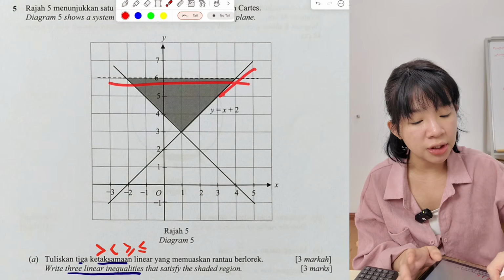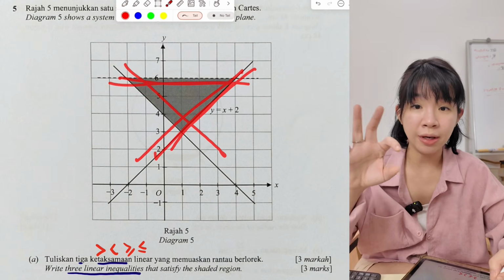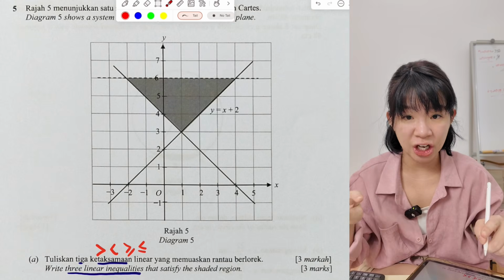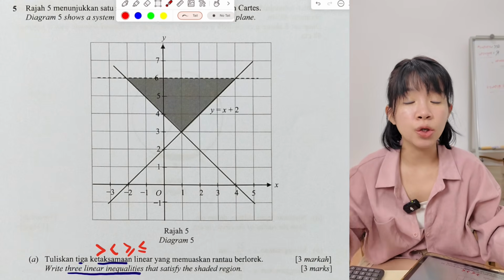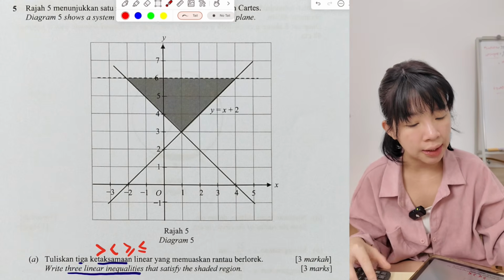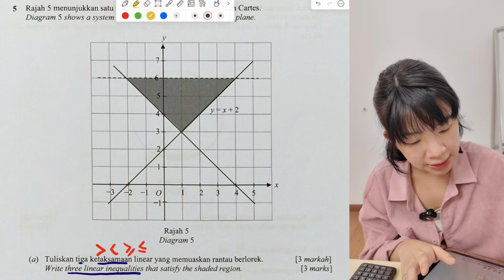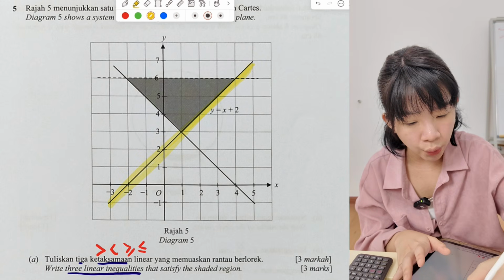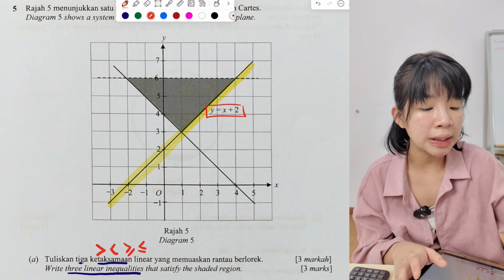So look at the shaded region. The shaded region is a triangle, so there will be 3 lines surrounding this shape. We need to write 3 lines, so turn the equation into inequality. Look at the first line. They give us this line equation already: y equals x plus 2.